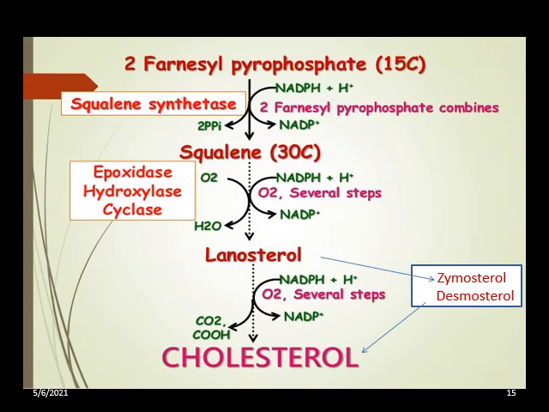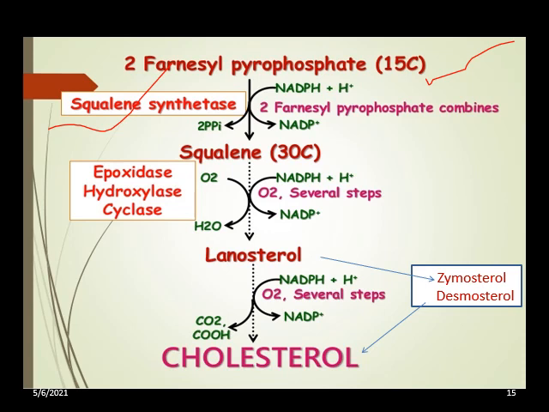Next, two 15-carbon farnesyl pyrophosphate molecules condense to form squalene, and the enzyme catalyzing the reaction is squalene synthetase. Here you can see the utilization of the second reducing equivalent, NADPH to NADP. So 2 farnesyl pyrophosphate are converted into squalene, a 30-carbon compound. The importance of squalene is that it is the first isolated form of steroid ring structure.